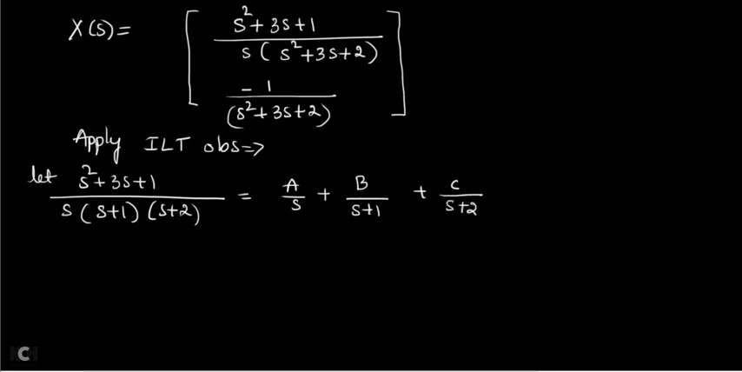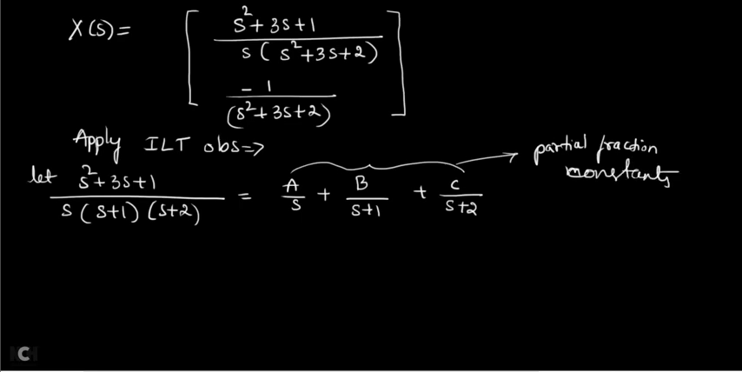Remember, please remember, in this partial fraction, whatever ABC I am taking, these ABC are not the state space matrices. These ABC are for partial fractions. I am using the same notation for partial fractions also, but you should understand these ABC values are partial fraction constants. They are not your state space matrices. They are your partial fraction constants, ABC. Don't confuse these partial fraction constants with your given problem state matrix.